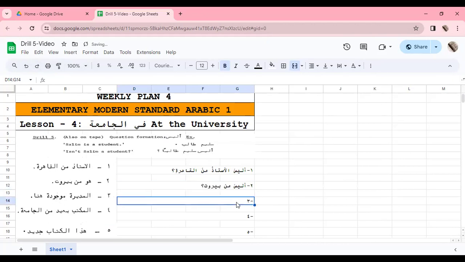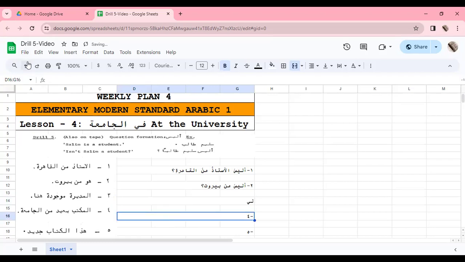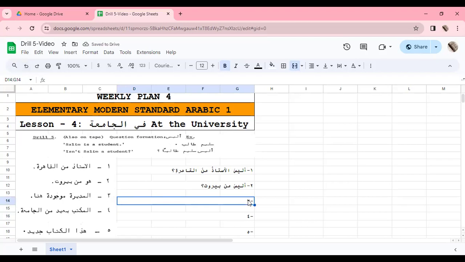The corresponding form for al-mudiratu, the feminine ism, would be laysat. So you will first put the corresponding laysa form. Laysat.